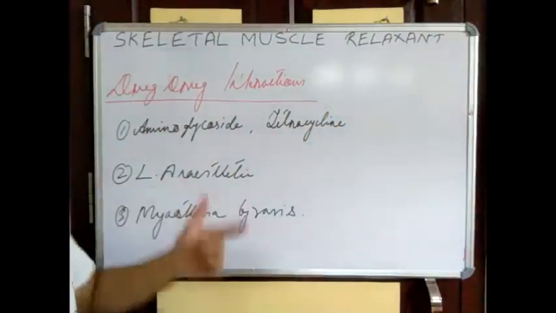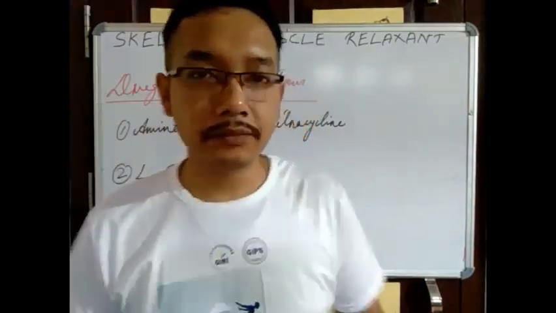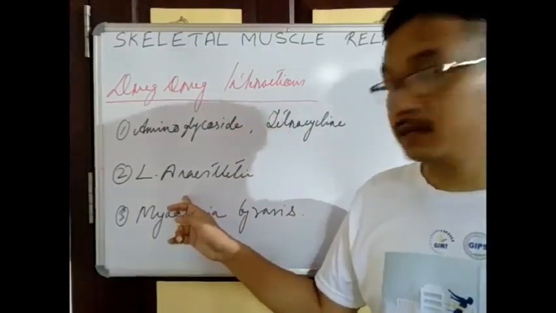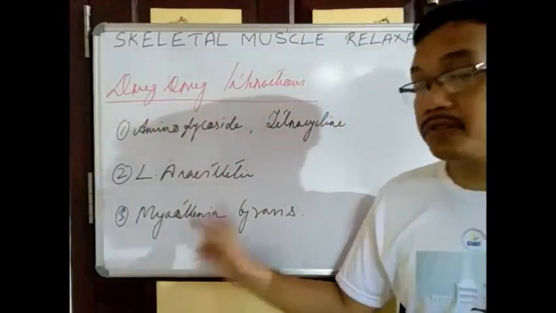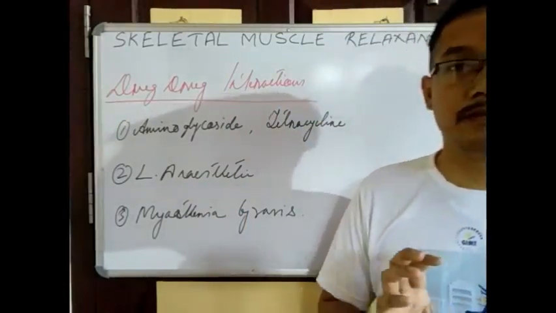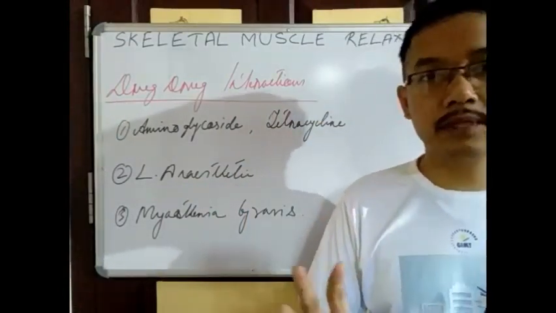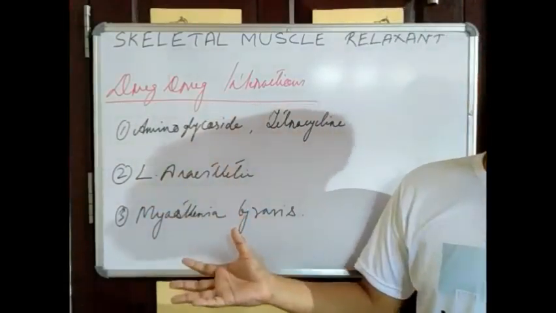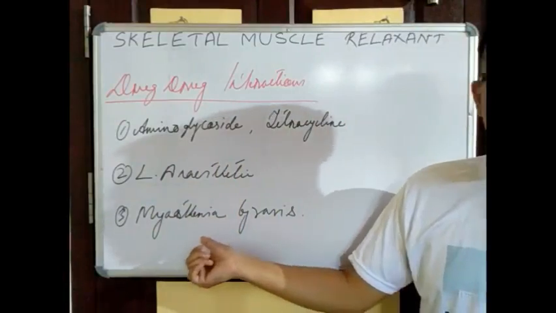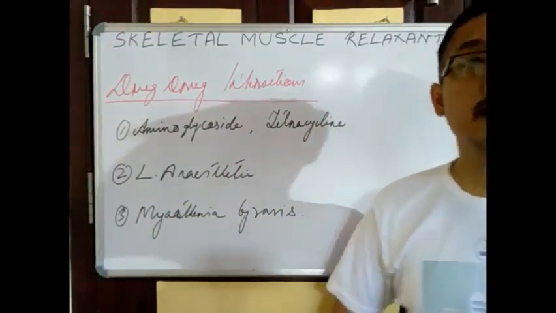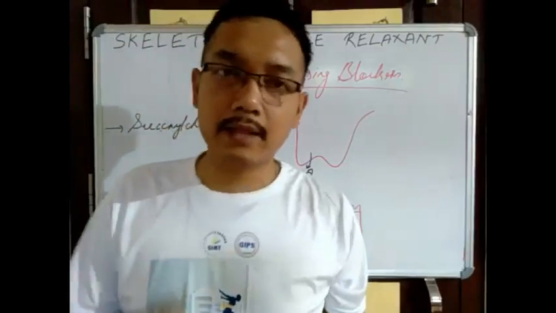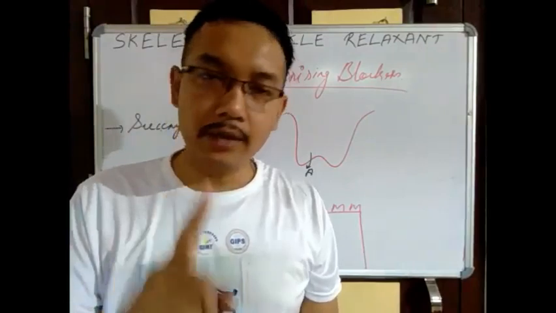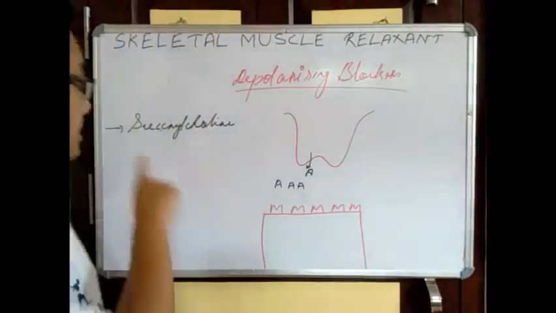In the same way, local anesthetics can also show synergistic actions. In the same way, myasthenia gravis. If the patient is suffering from myasthenia gravis, we'll study what that is exactly, but already we have discussed myasthenia gravis. Then also it will facilitate the blocking actions. That means this disease can also act as a synergistic action. So the next class of drugs we have is the depolarizing blockers. Only one drug we have in clinical use, succinylcholine.